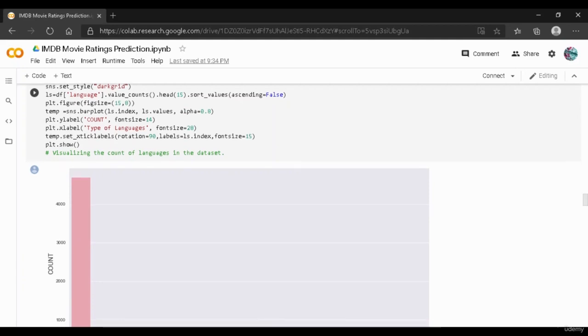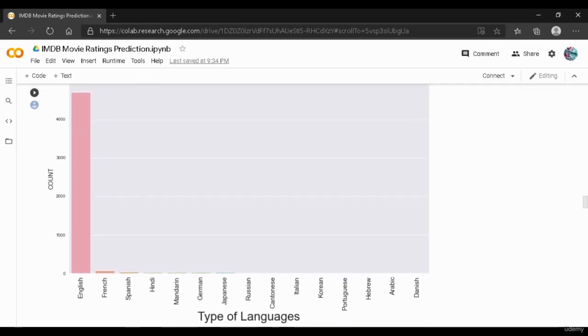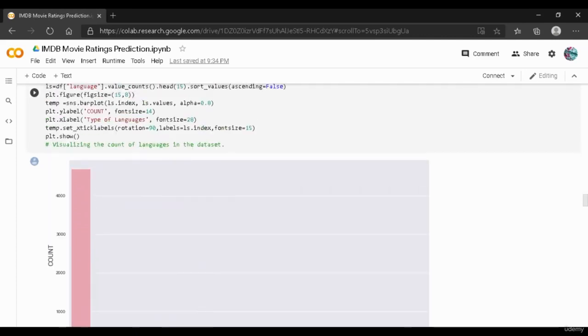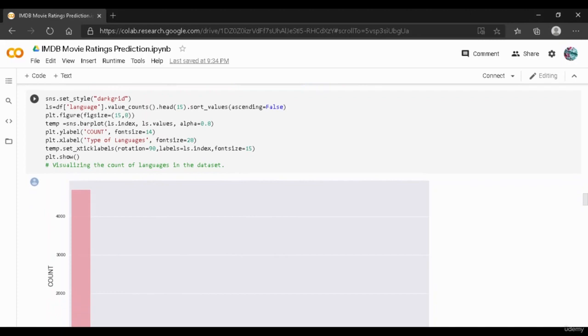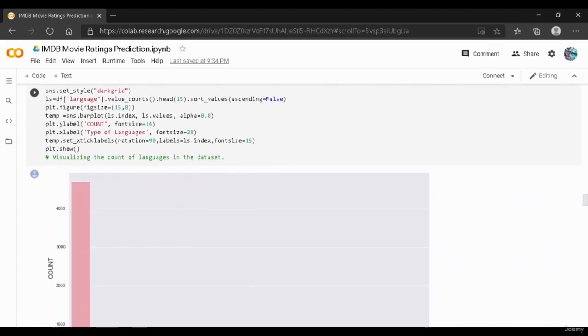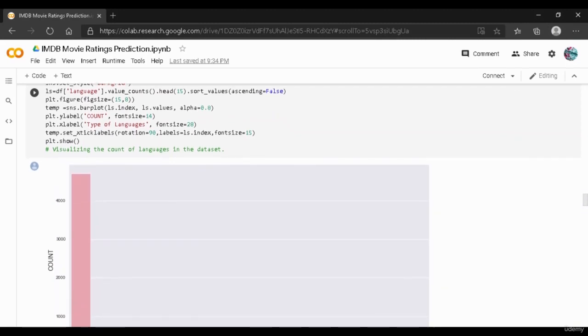As we saw earlier, English was highly repeating, followed by French, Spanish, and on the fourth place we have Hindi, and in the end we have Danish. So this will display the count of languages present in the data frame, and we have used only 15 languages over here.